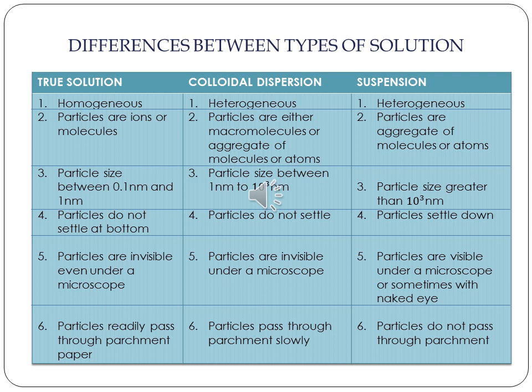In a true solution, particles will be ions, molecules. NaCl you put in water, what will you get? Na plus and Cl minus, ions, isn't it? But in a colloidal dispersion, you will get macromolecules. Macromolecules are what molecules? Big molecules. It can be one big molecule, or it can be an aggregate, meaning joining together of smaller molecules or atoms. So many smaller molecules or atoms can join together, or it can be macromolecules, big ones. In suspension also it is the same case. You have an aggregate of molecules or atoms. If you take a true solution, the particle size of the particles present will be between 0.1 nanometer and 1 nanometer.